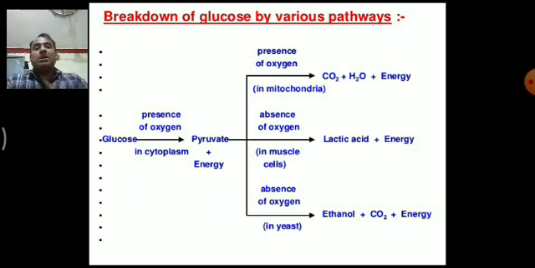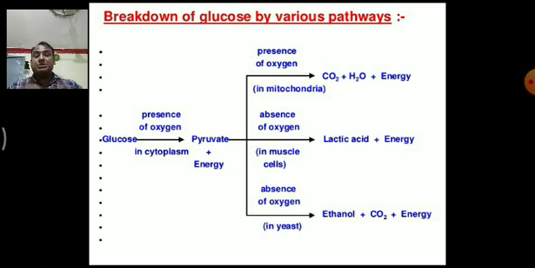Okay, this is all about respiration, the fate of glucose and breakdown of glucose by various pathways into various products. Okay, see, aerobic respiration and anaerobic respiration are most important from the board point of view. Aerobic respiration means there is complete presence of oxygen. For anaerobic respiration, you can write that there is an absence of oxygen, but in case of muscles there is a limited supply of oxygen. Second, in aerobic respiration food is completely broken down, but in anaerobic respiration food is not completely broken down.